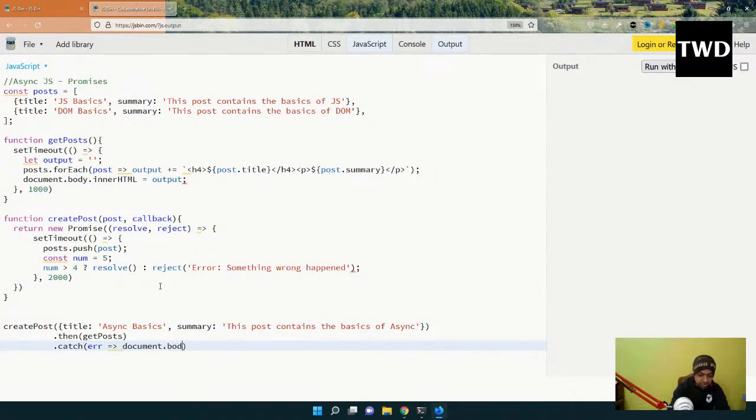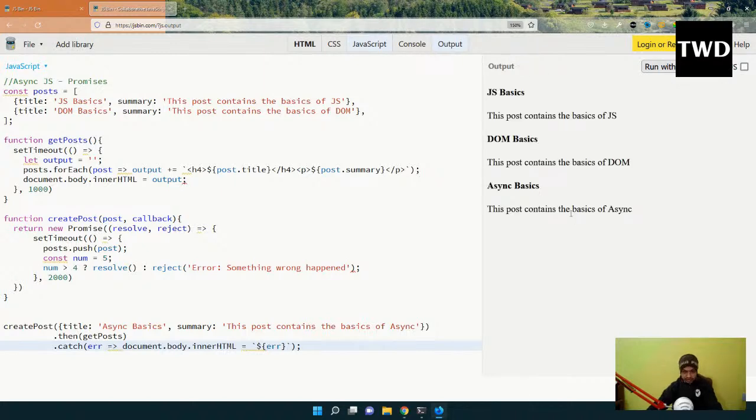It's like document.body.innerHTML equal to, I'll do dollar error, and then let me bring it here, and if I run it, see, it will behave like this only.